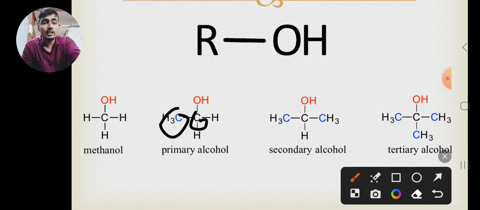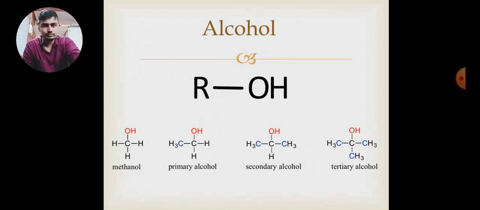Now what will be secondary? The carbon to which OH group is attached, that is further attached to two carbon groups. That is secondary alcohol. And what is tertiary alcohol? The carbon to which OH group is attached, that is further attached to three carbon containing groups. So that will be tertiary alcohol.